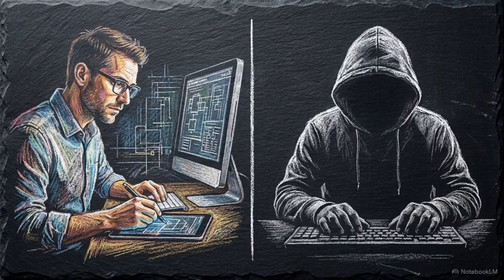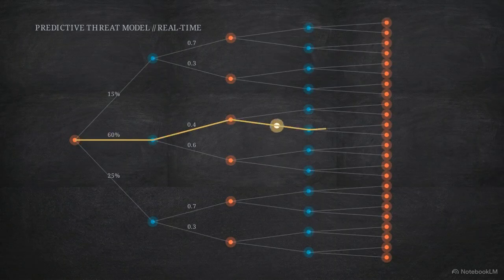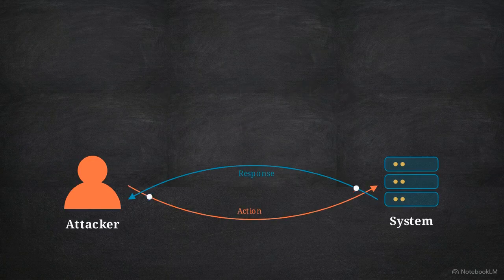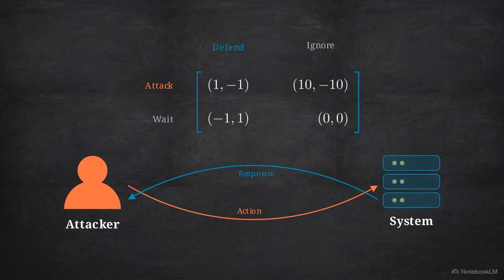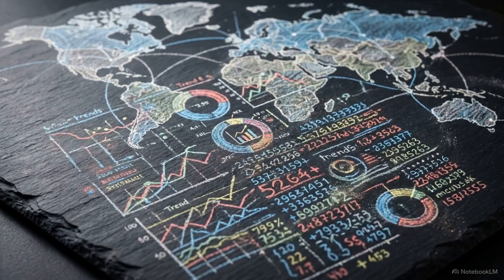Instead of waiting for an intrusion, architects mathematically model an attacker's expected decisions before they ever execute a command. The primary framework for this modeling is game theory. By treating cyber attacks as mathematical games, we can map the interactions between a rational decision maker and the system they are trying to compromise. Securing modern infrastructure means abandoning the assumption that a static wall is enough. It demands the calculus of continuous, dynamic modeling to stay ahead of the adversary.